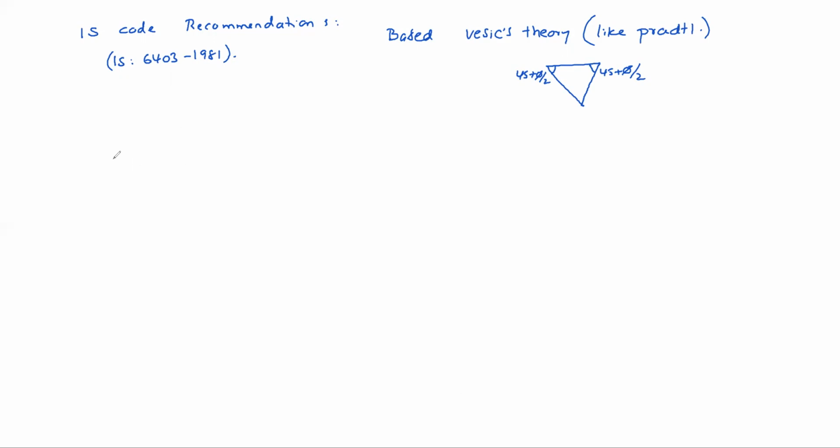And finally, in the IS recommendations there is no formula for qu directly. We directly have a formula for qnu, the net ultimate bearing capacity.